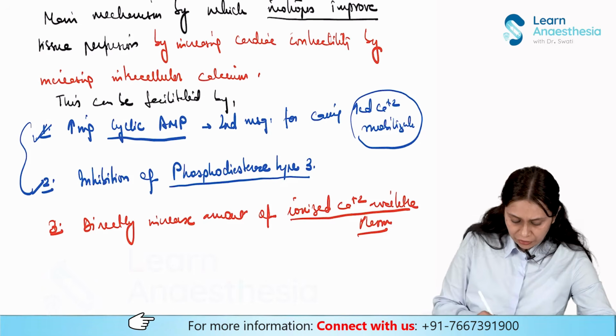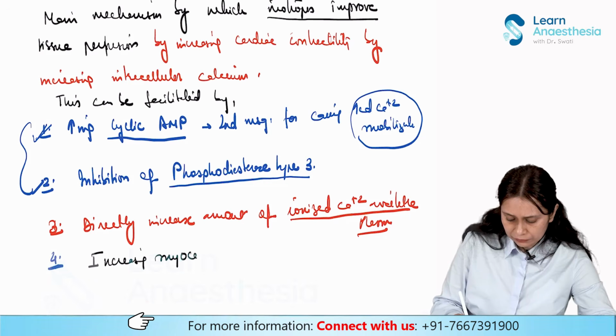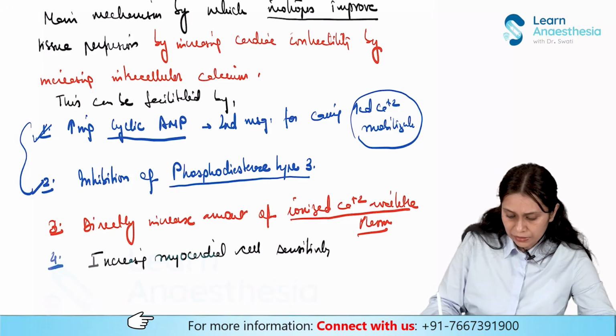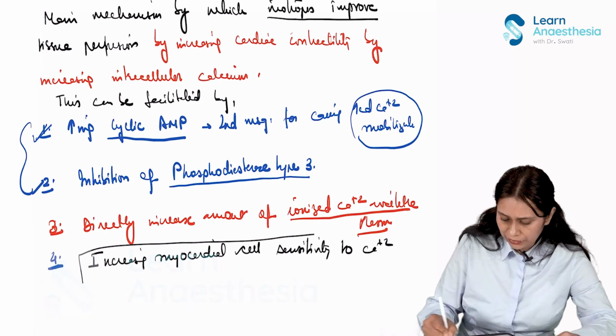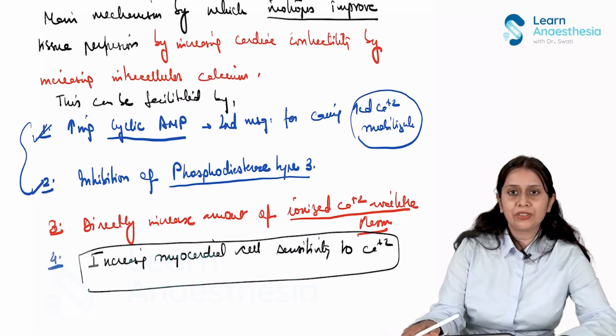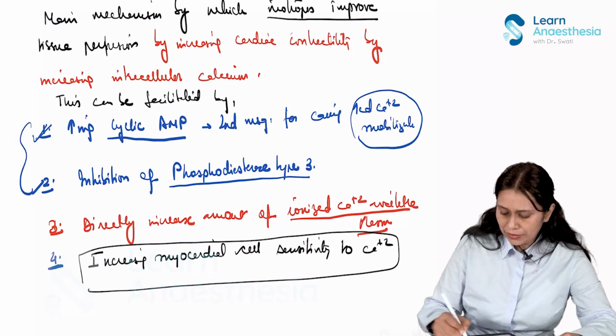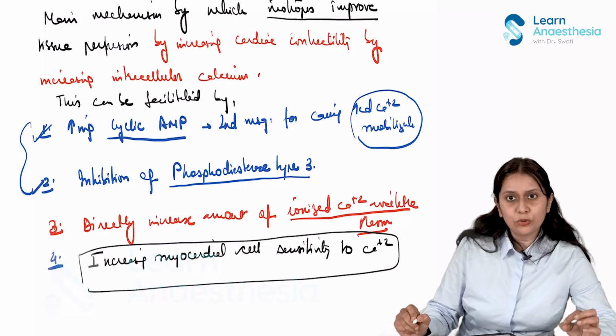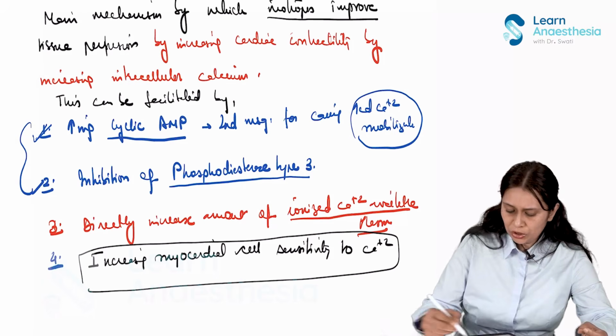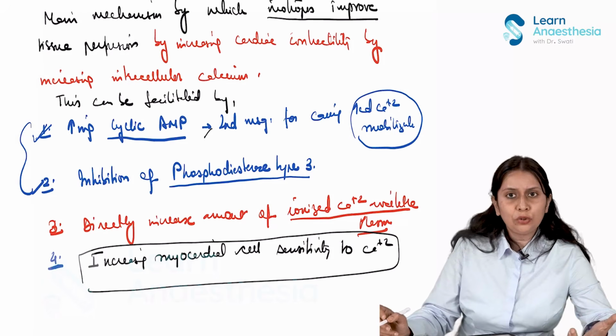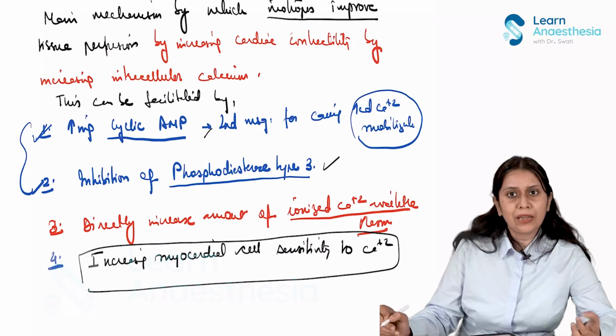And there is the drug of interest of ours, which I am talking about, which increases myocardial cell sensitivity to calcium. So this is not increasing the calcium, this is increasing the myocardial cell sensitivity to calcium. And our drug of interest, levosimendan, does the same thing. It will not have those side effects which the catecholamine inotropes and some non-catecholamine inotropes have.